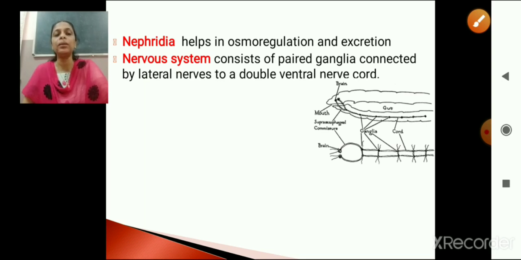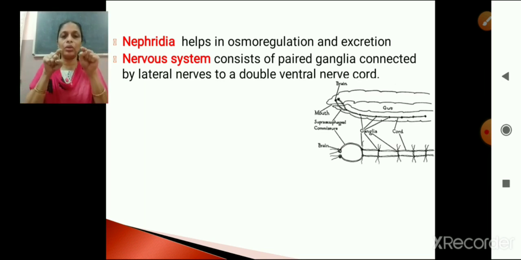Those represent the ventral nerve cord, and the two ganglia on either side, that is the left side and the right side, the two ganglia will be like this. Okay, these are the two ganglia. They are connected by means of a lateral nerve, which in turn is connected by means of a ventral nerve cord. Hope it's clear. Hope you got it.